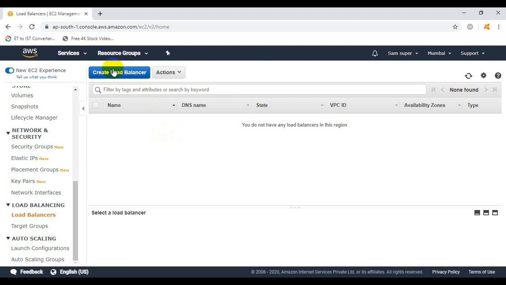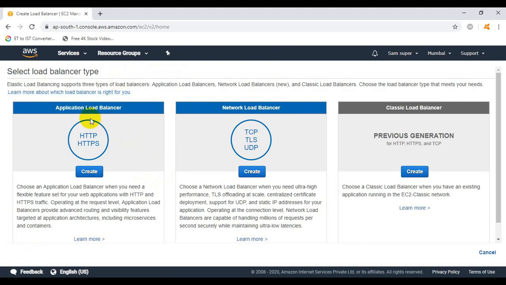During the creation of the load balancer, the target group will automatically get created. So here we are following the steps. Click on create load balancer, and here we can see the application load balancer, another load balancer, the network load balancer, and the third one is the classic load balancer. The classic load balancer we are not going to use, it's an old version, so it is better to use the application load balancer or the network load balancer.